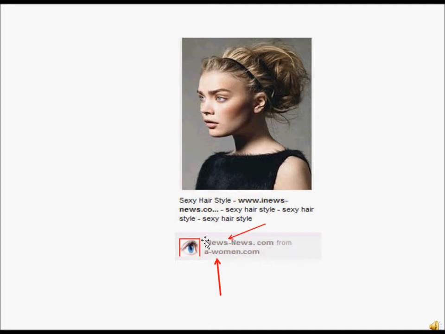If your website is your personal website with your name, then this is just going to have your name here. But I would rather have it look like a business in the title. However, this is a link, and this is a website that I own, so it's actually a link. So I actually have two different links. I have this link, inewsnews.com, and awoman.com. I have two links in one picture. Okay?